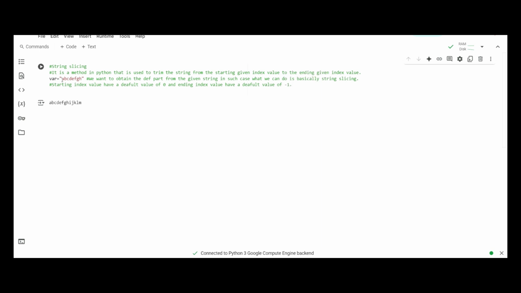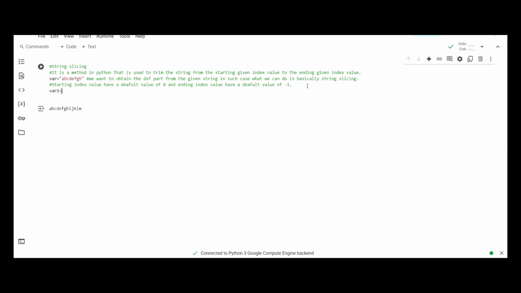Now in this particular example of var is equal to a b c d e f g h, we want to obtain the def part from this given string. So let's make another variable var1, where we can store the output of this string slicing.